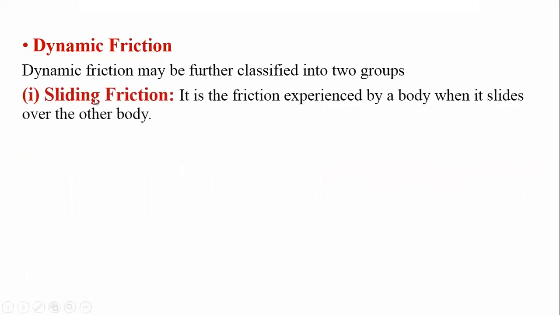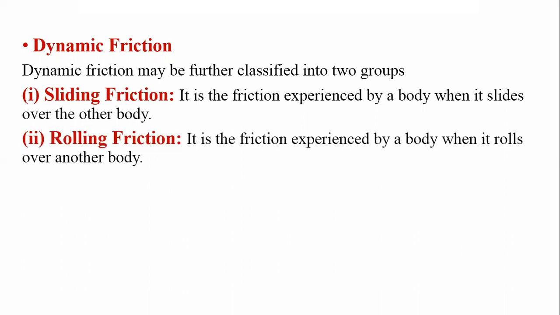Now let us see the next one. This dynamic friction is further classified into two groups. One is sliding friction. It is the friction experienced by a body when it slides over another. When one body slides over another body, it is called sliding friction, and it is part of dynamic friction, because the body is impending in motion, or the body is in motion. That's why it is called dynamic friction. Sliding friction is one of the types of dynamic friction.